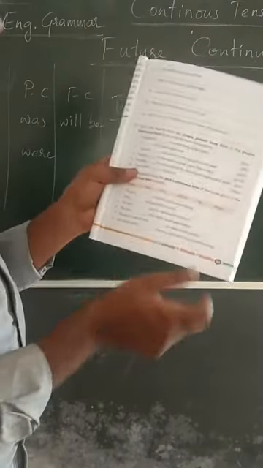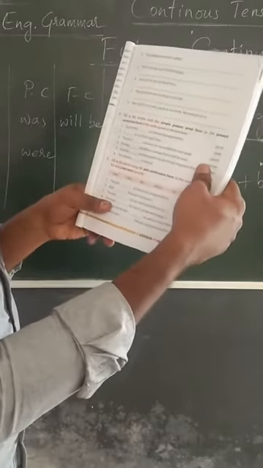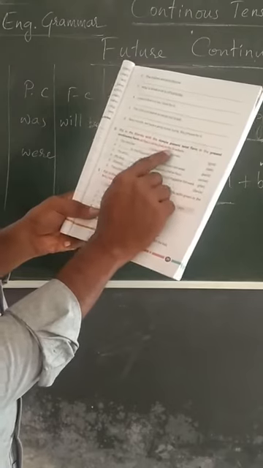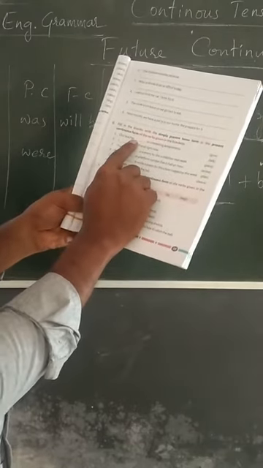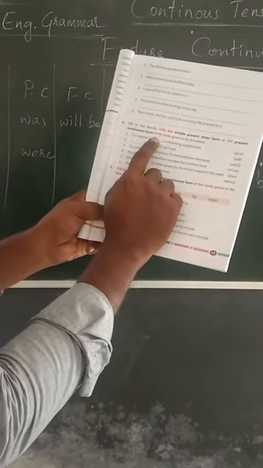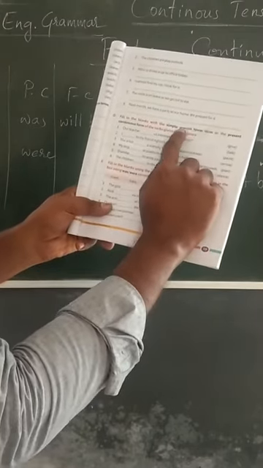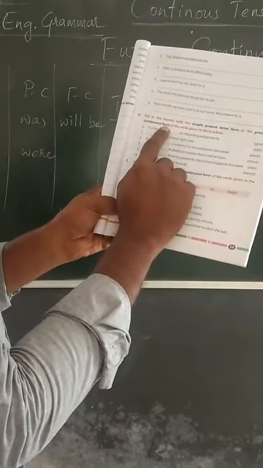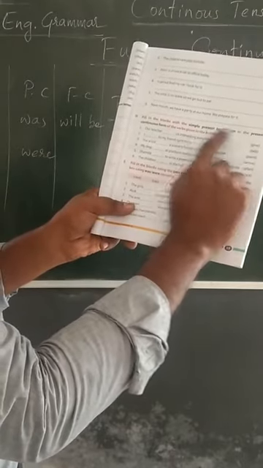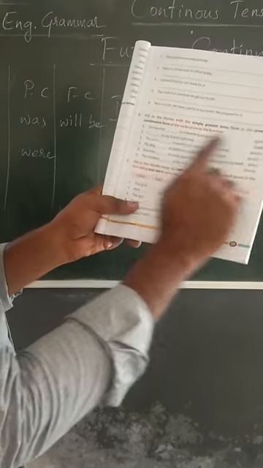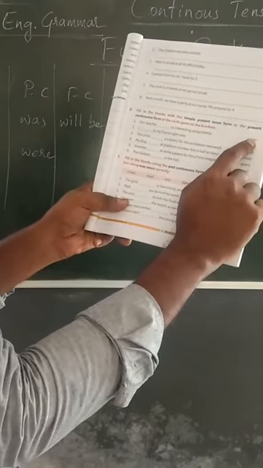Okay. Fill in the blanks with the simple present form or the present continuous form of the verb given here. Our teacher, choose the right one, either simple present or present continuous. Use the proper verb here.